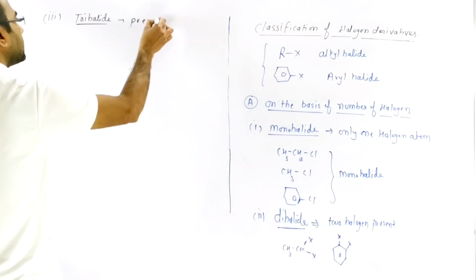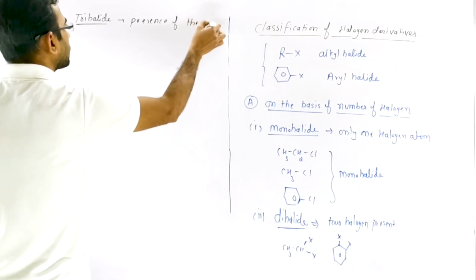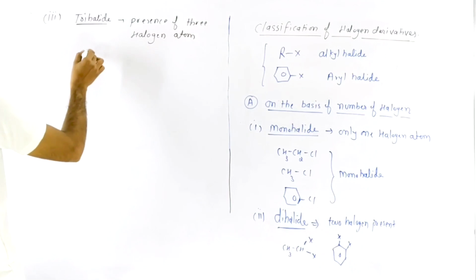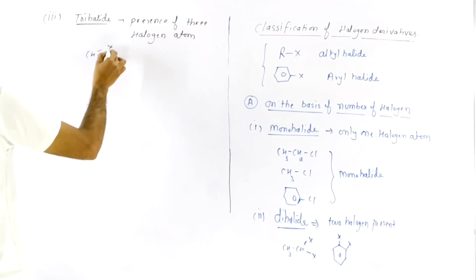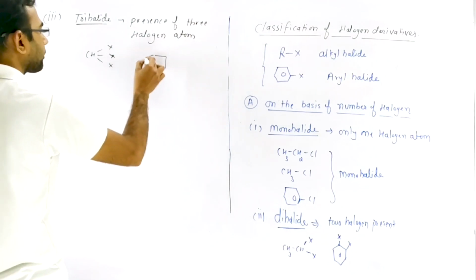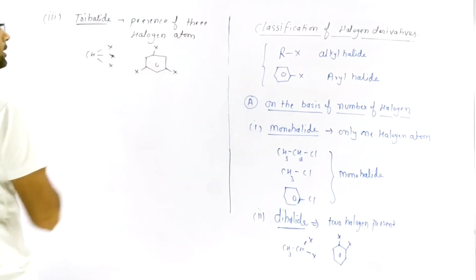Trihalide is the presence of three halogens, like this, it is a trihalide, or this, it is a dihalide.